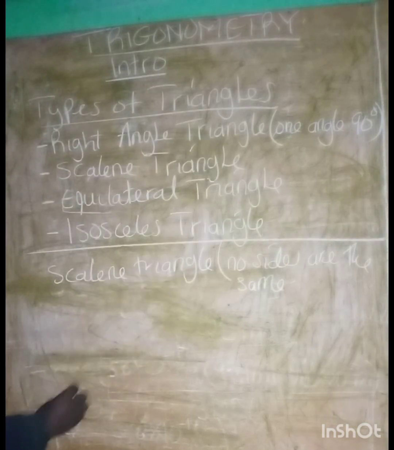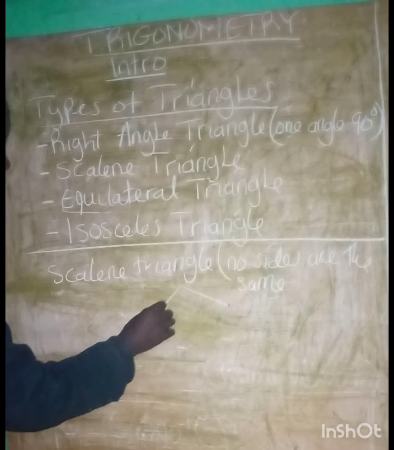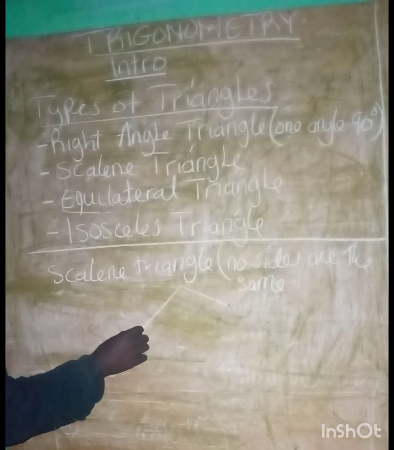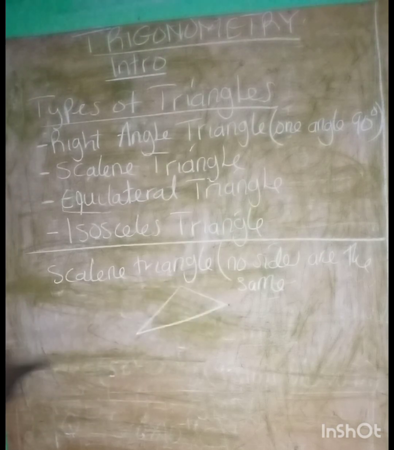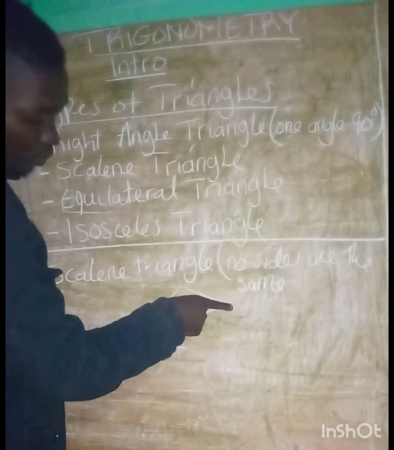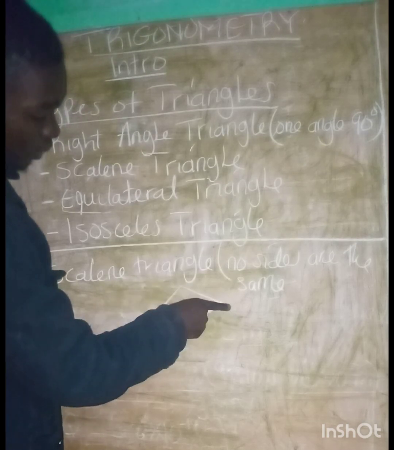So for a scalene triangle, we can sketch a scalene triangle like this. Let's just assume that this is our scalene triangle. You can see that this side is shorter, right? This is the shortest side.